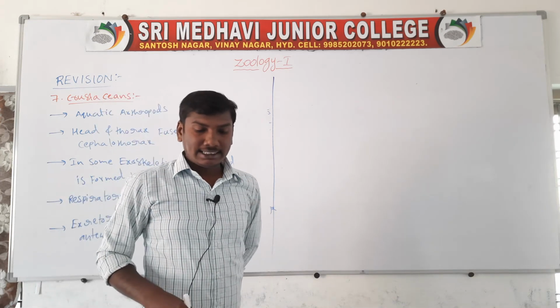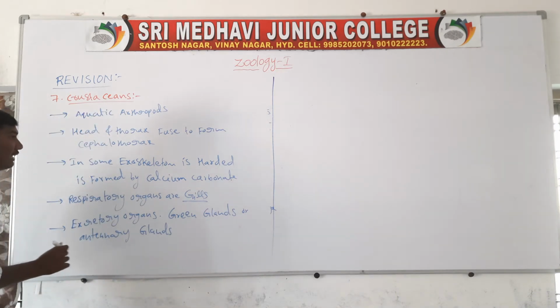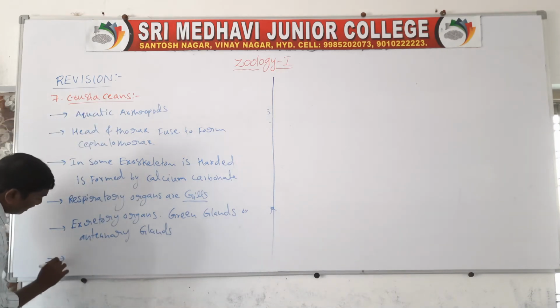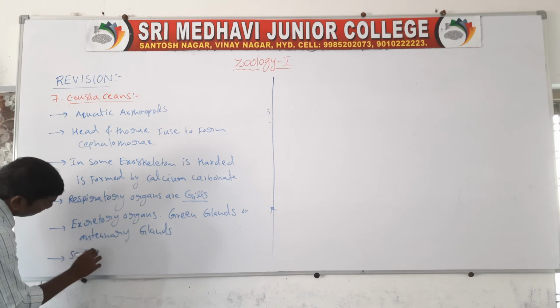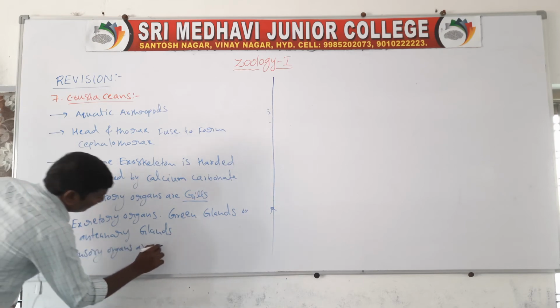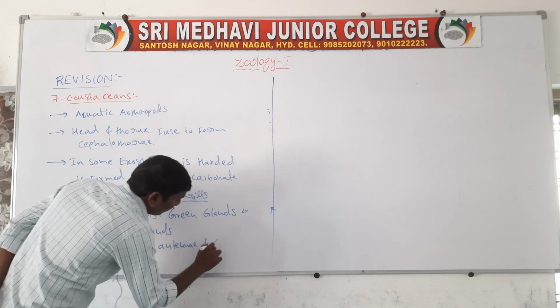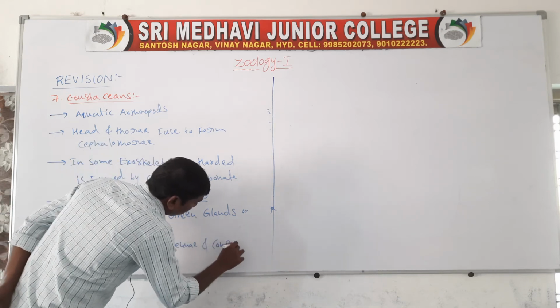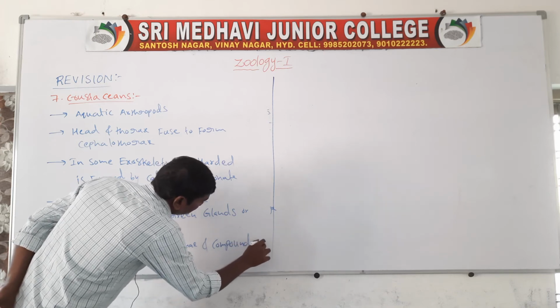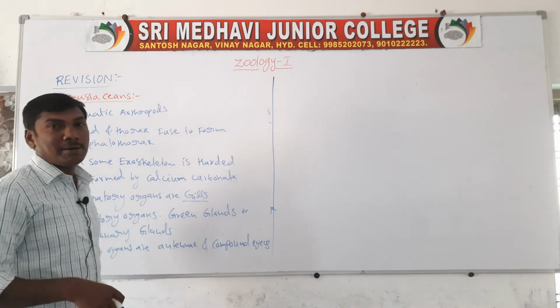Next one, the sensory organs are antennae and compound eyes. Sensory organs are antennae and compound eyes.